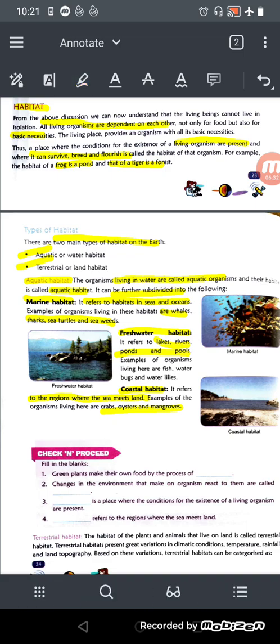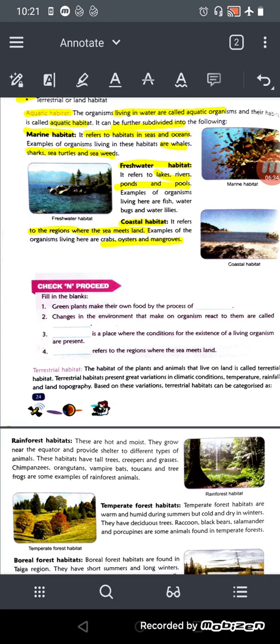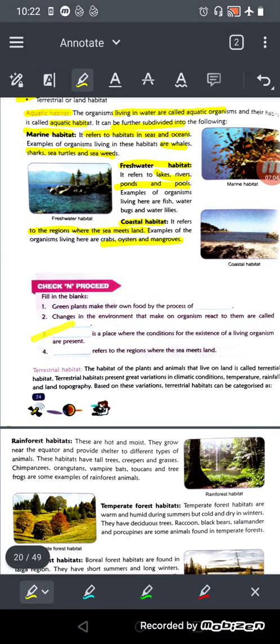Here is a check-in process which you can do on your own, which is very easy. Green plants make their own food by the process of, what will be the answer? It will be photosynthesis. The changes in the environment that make an organism react are called stimuli, as we discussed in part 1. The place where the conditions for the existence of living organisms are present is the habitat. And the region where the sea meets land is the coastal habitat.